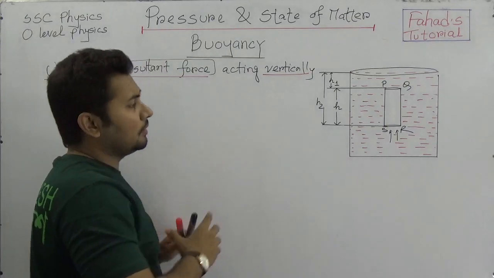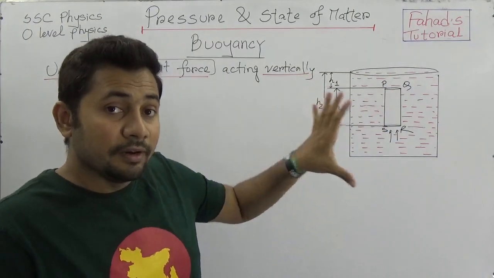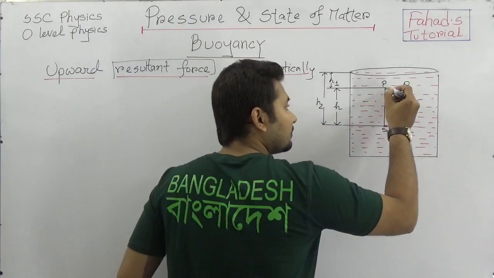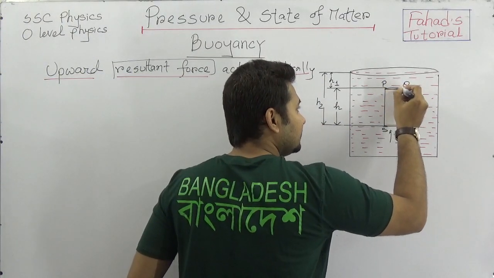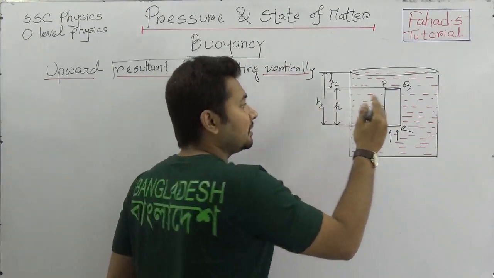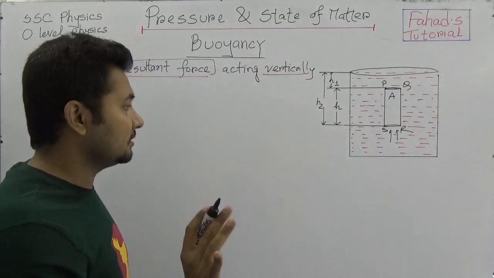Let us think that a cylinder is submerged fully into water. The cross-sectional area of this cylinder PQRS, which is fully submerged into this water, is A. So this is the cross-sectional area.